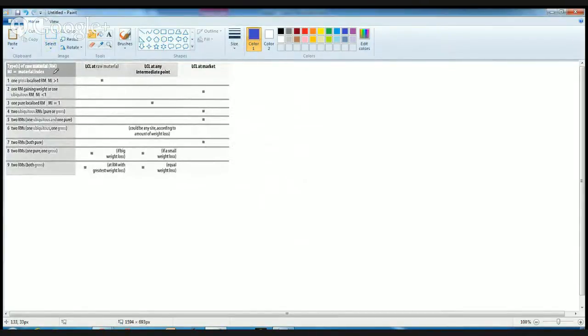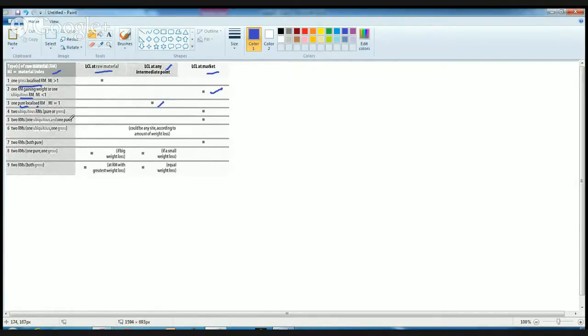You have the type of raw material given here, location at the source of raw material, location at intermediate point, and location at market point. So if it is gross and localized, it's good to be near raw material. If the raw material is weight gaining and ubiquitous, then it's good to be near market. If it is pure and localized, it can be anywhere between the two places.